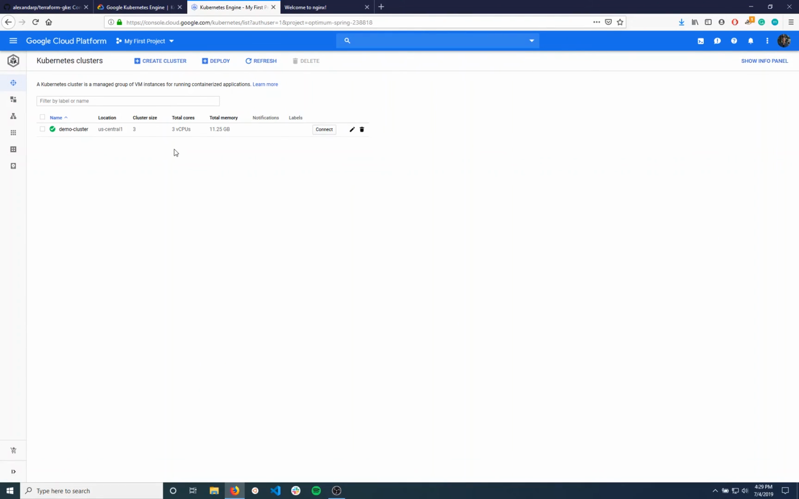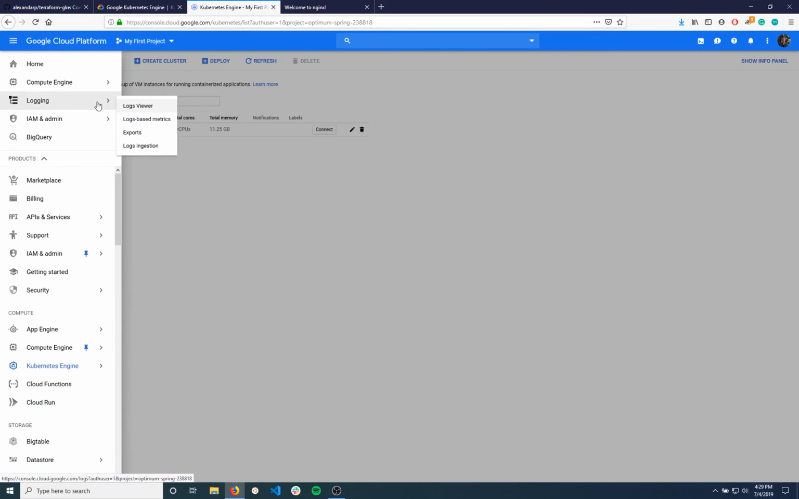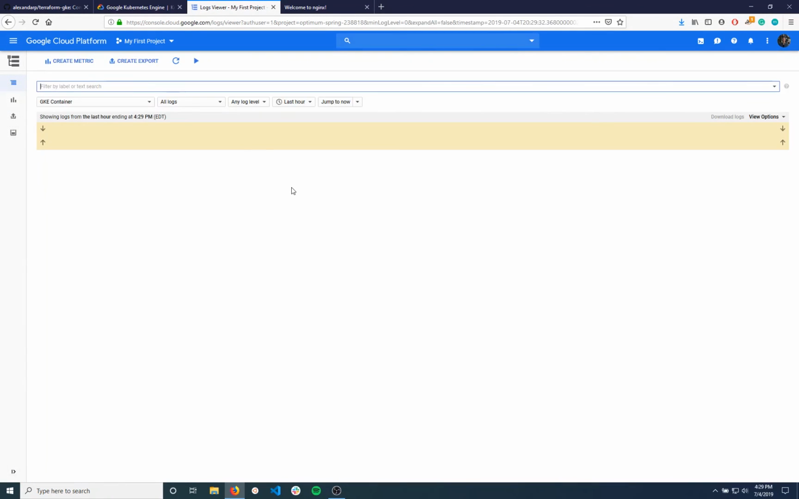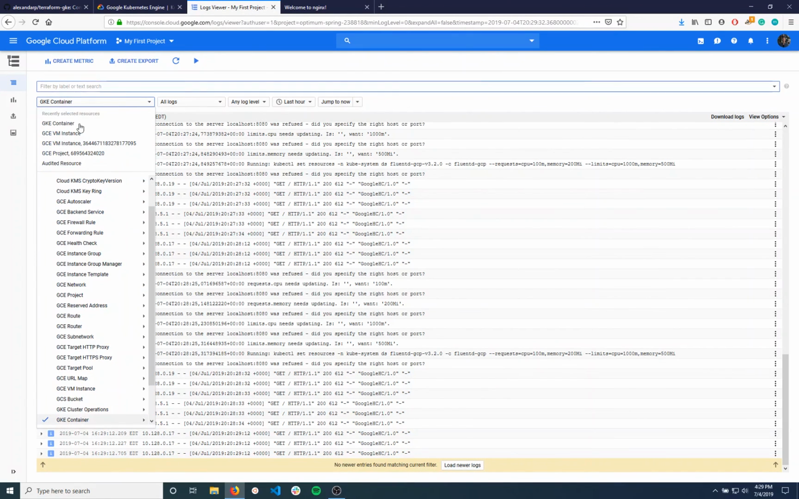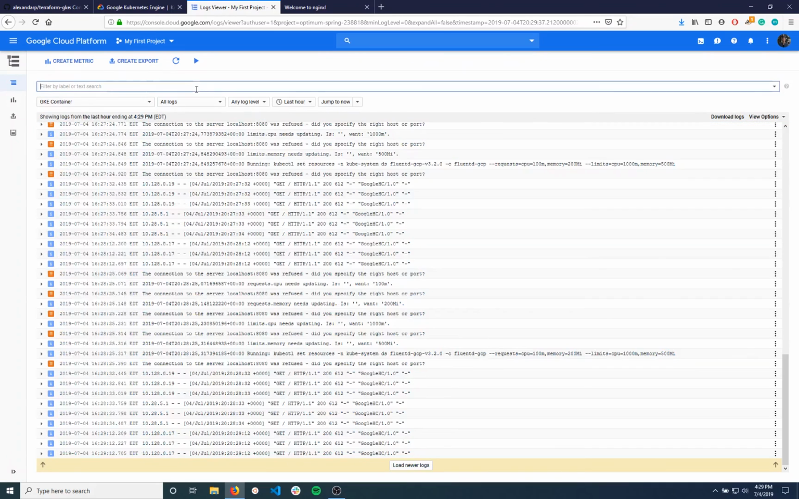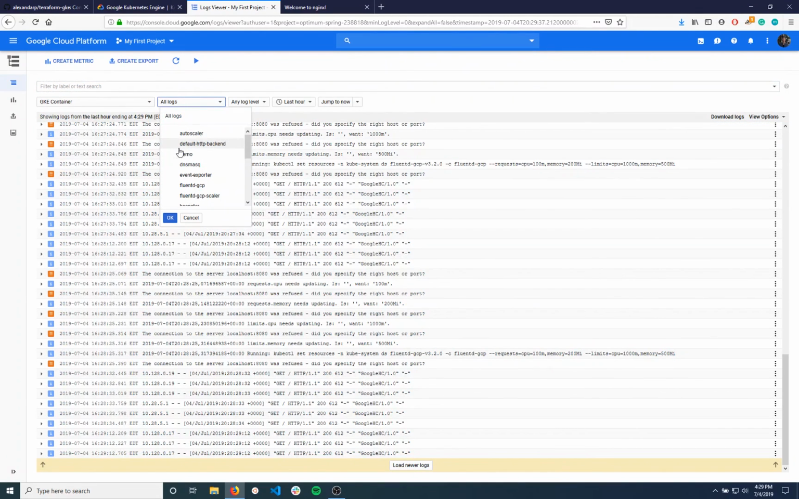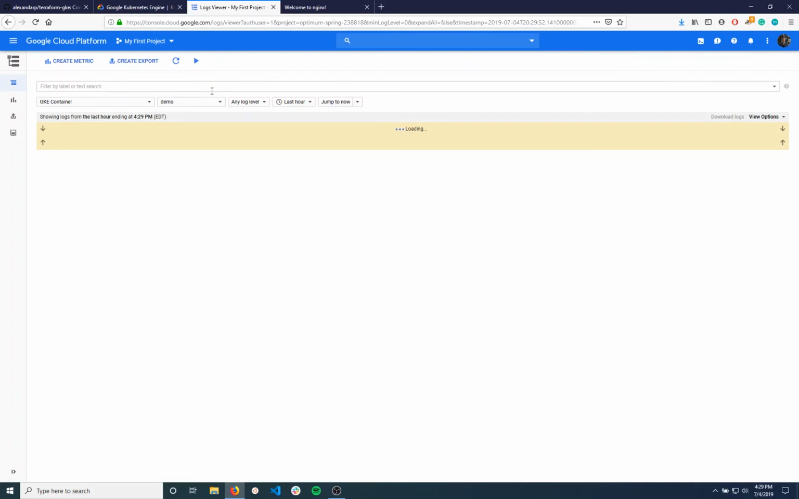I also want to quickly show how you can view the pod logs. So if we go in the left-hand menu to Stackdriver and go to Logs Viewer, there's an option here called GKE Container. So we can select that. And then there are a whole bunch of different containers here that you can take a look at, actually the ones that get installed with GKE. So that's nice too. We're going to take a look at the demo one because that was the container that we deployed. So we want to take a look at those logs.